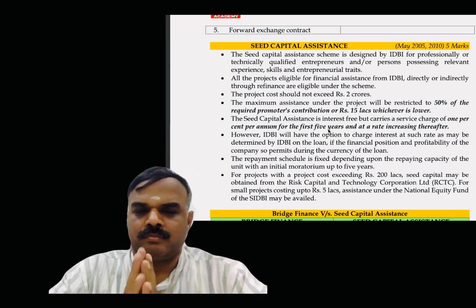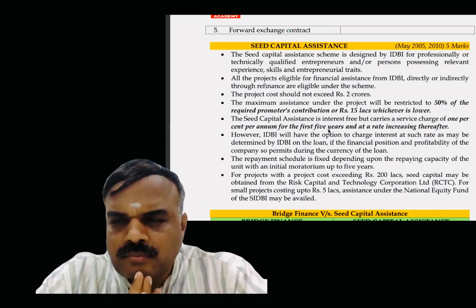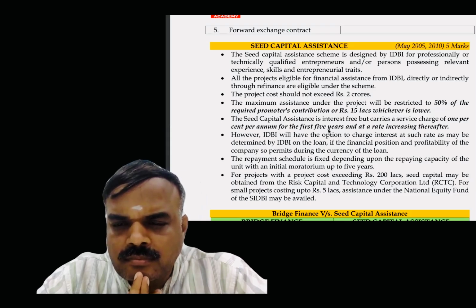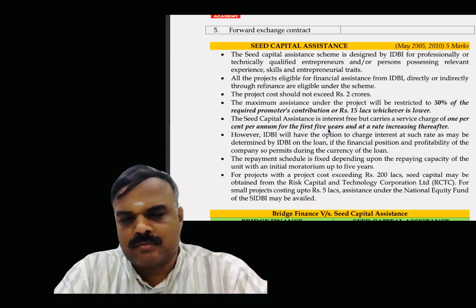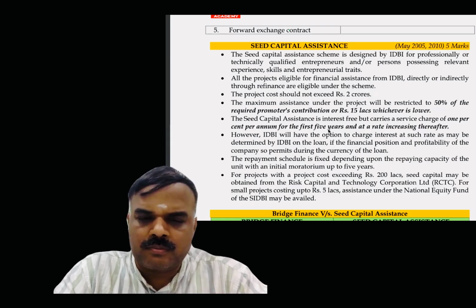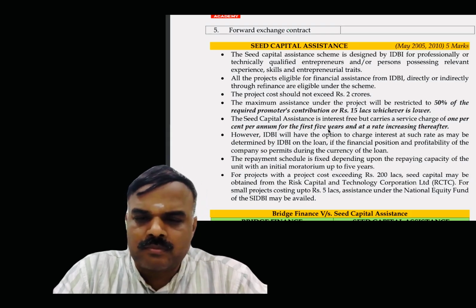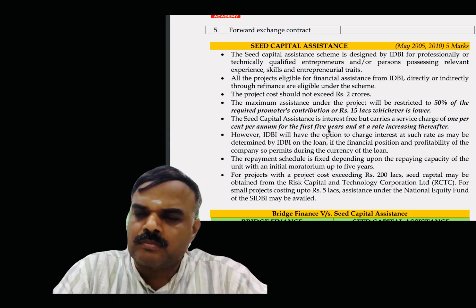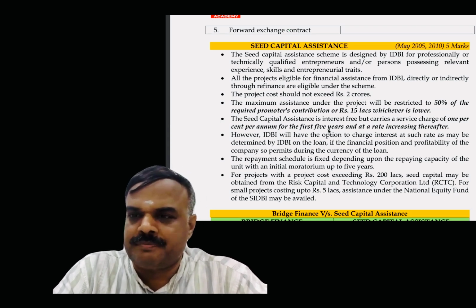However, IDBI will have the option to charge interest at such rate as may be determined by IDBI on the loan if the financial position and profitability of the company so permits during the currency of the loan. The repayment schedule is fixed depending upon the repaying capacity of the unit with an initial moratorium up to 5 years. So moratorium period of 5 years. Up to 5 years you can be disturbed.